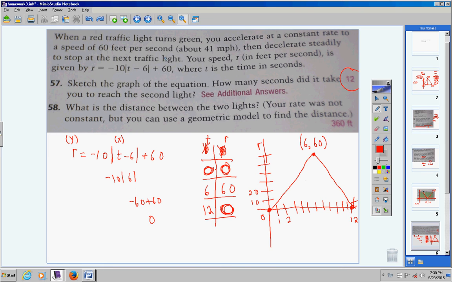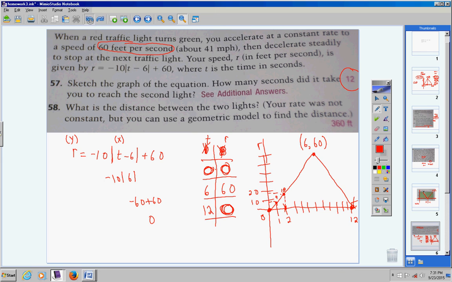R is your feet per second. That's your rate. Got it? So at 1 right here, my rate is about 9. So I'm going 9 feet per second at that point in time. So for that 1 second, I'm going about 9 feet. Same thing here with 2. At 2, I'm going at a rate of about 18 feet per second. I'm just estimating, because this point right here, even with 2, is even over here at about 18. This point here that was even with 1 is even with about 8 or 9 right here, okay?